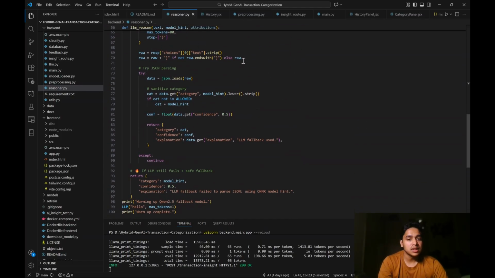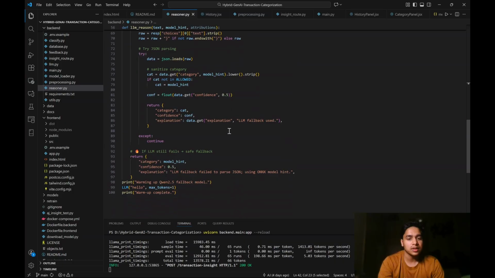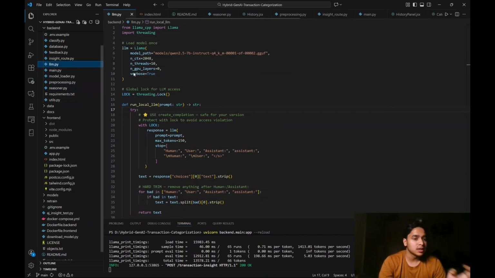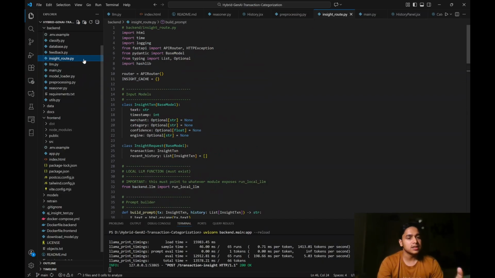We also use regex here to cut short the output, because the LLM model gives us a really long output and most of it is not useful. We cut it down to the basic part of what we need. We use regex for that. There is llm.py. They all work in tandem with each other inside root LLM.